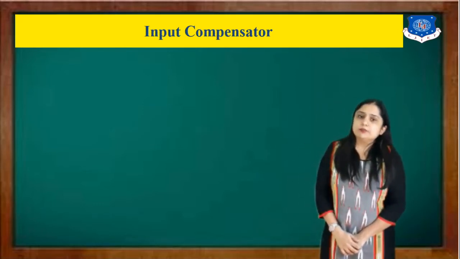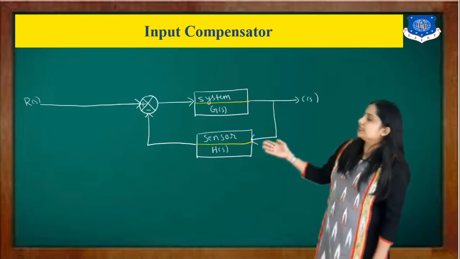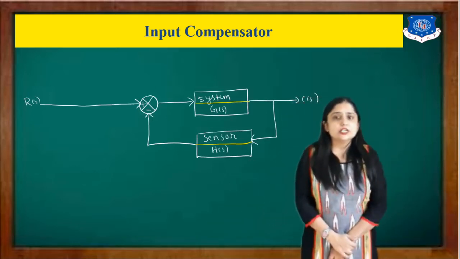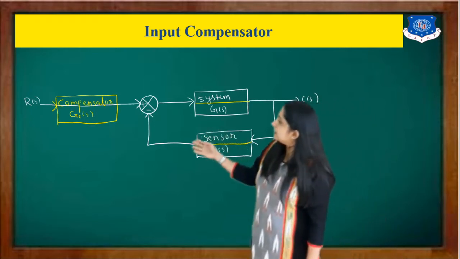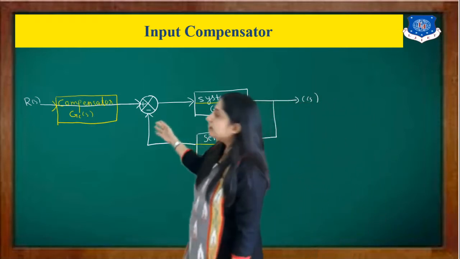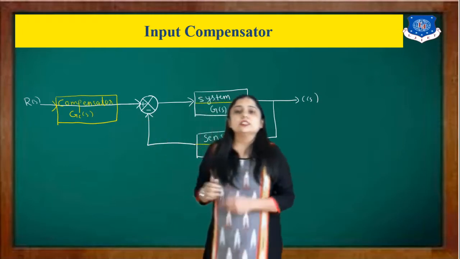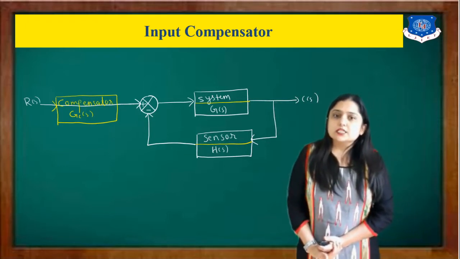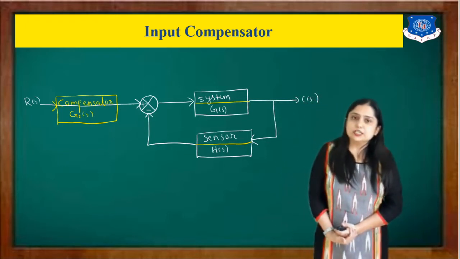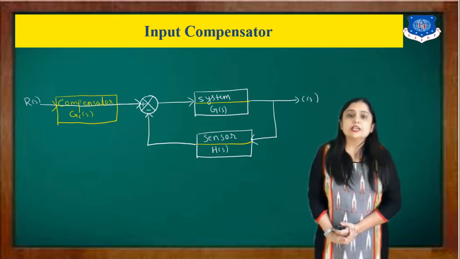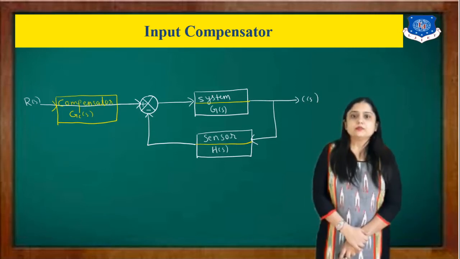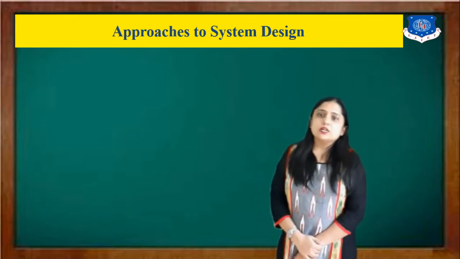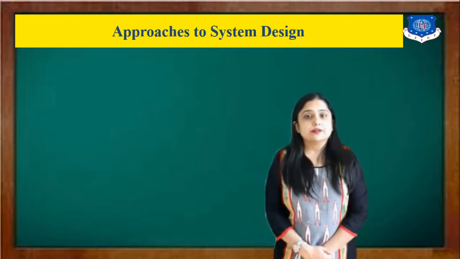Now next is the input compensator. So again, this is my system. In this case, I'm going to add a compensator in series with my input, like this. So this is known as an input compensator. Alright, so we just discussed the different types of compensators, or types of compensation. Next we will discuss our topic number 2, the approaches to system design.